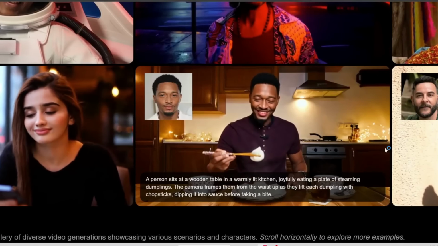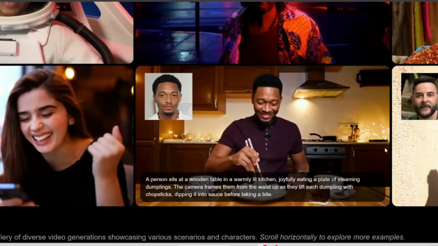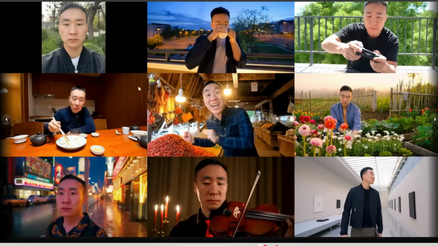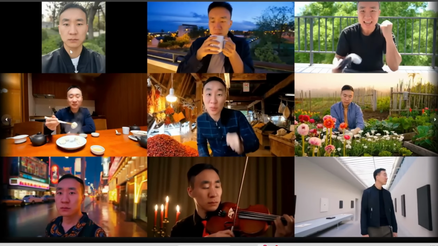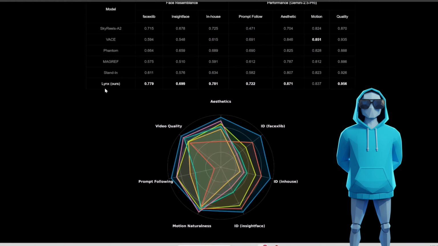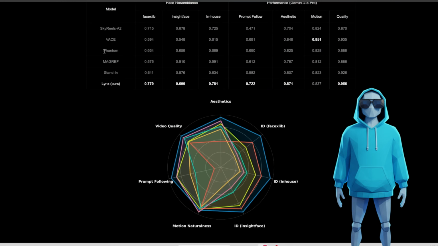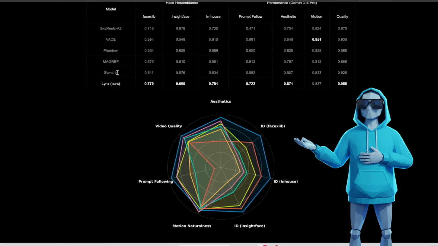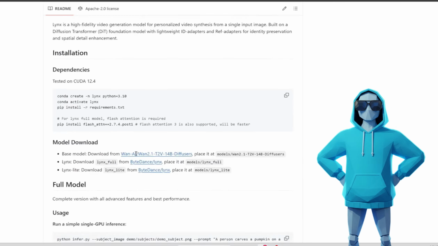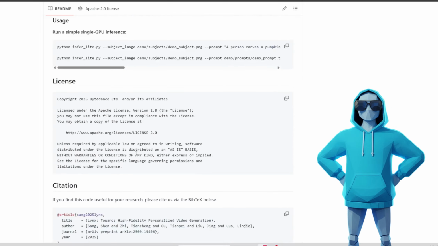It's also great at eating videos too. And it is good at cloning someone's face and generating a video out of it. Here is another example of this dude's image and him doing everything that you can't do except scrolling. Now here, if you compare this Lynx to other models, notice that Lynx beats all the others in video quality, prompt following, and more. And they have also released everything again. The link of this GitHub repo is gonna be in the description.